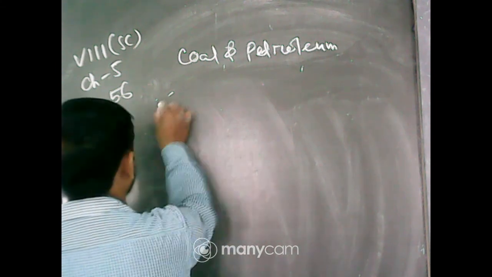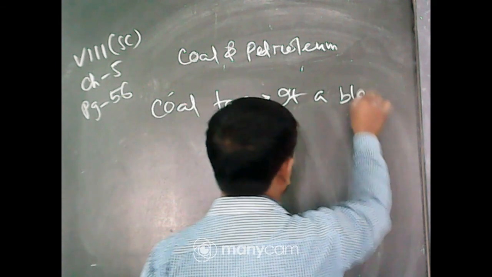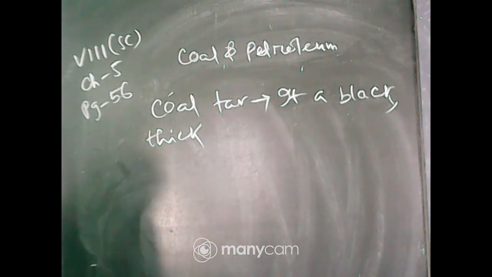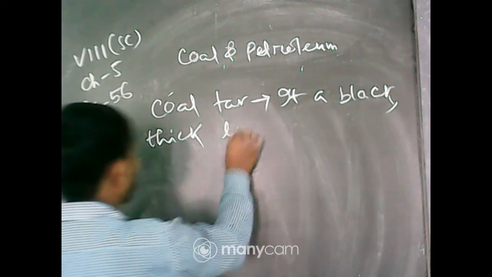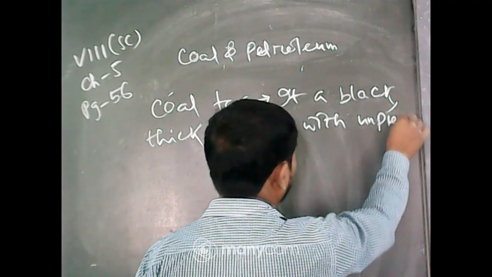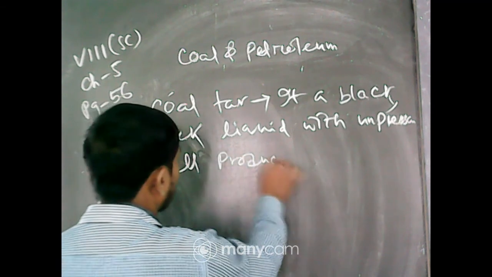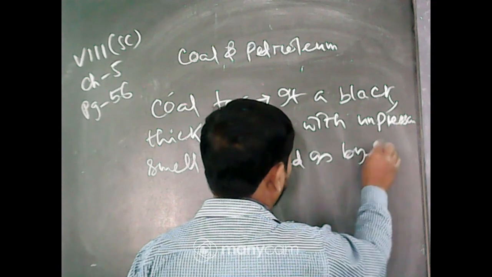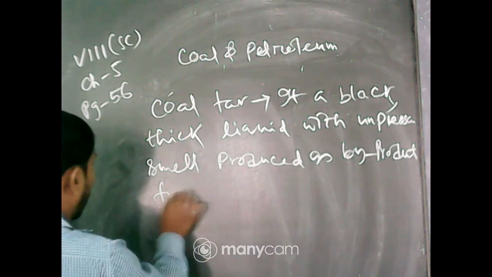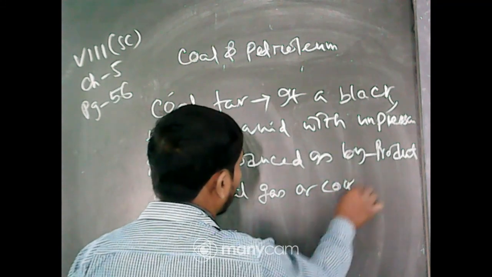So coal tar is a black thick liquid with unpleasant smell, produced as a byproduct from coal gas or coke industry.